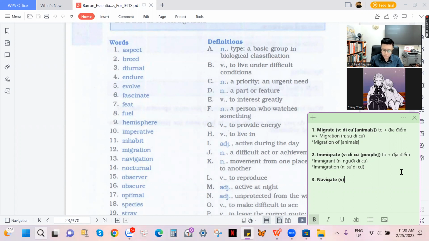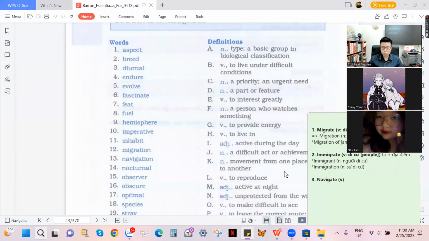Right here we have the word navigation. Navigation is an action of finding a specific place of something. So I am going to navigate his place. It means I am going to find the whereabouts of his. So right here we have the word whereabouts.